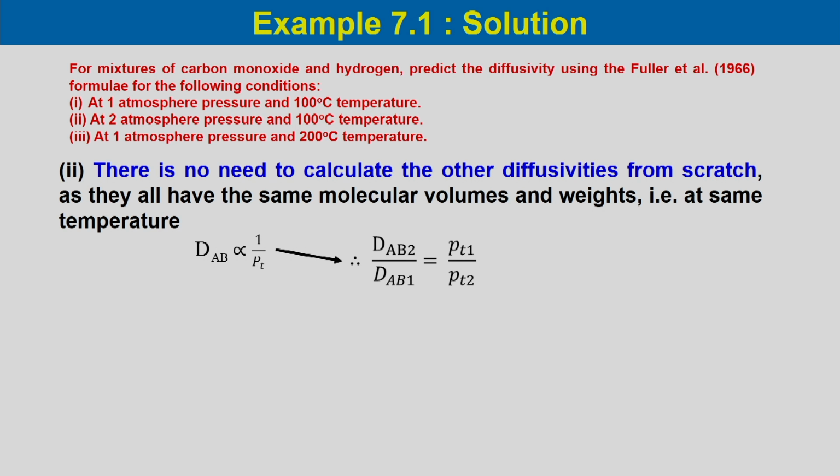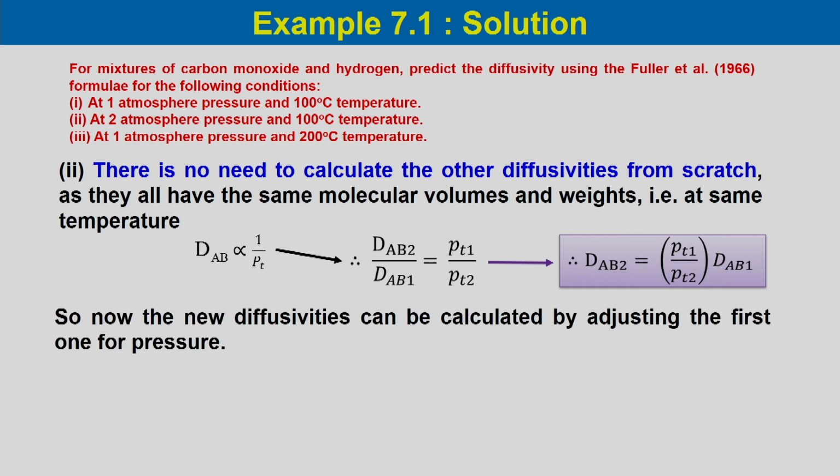So, DAB1 is the diffusivity which is calculated at a particular temperature T1 and pressure P1, and DAB2 is at the same temperature and pressure PT2. So, DAB2 would be equal to PT1 by PT2 into DAB1.